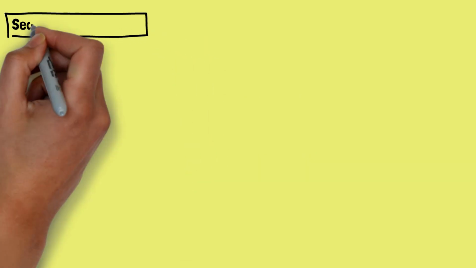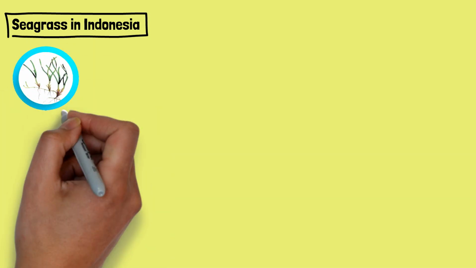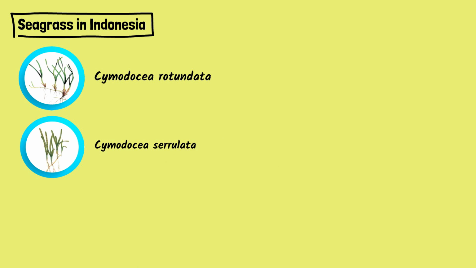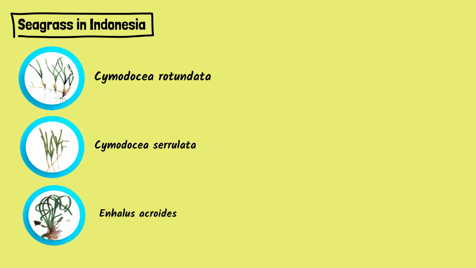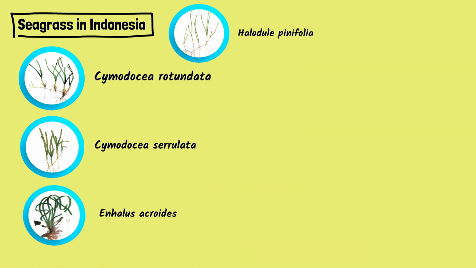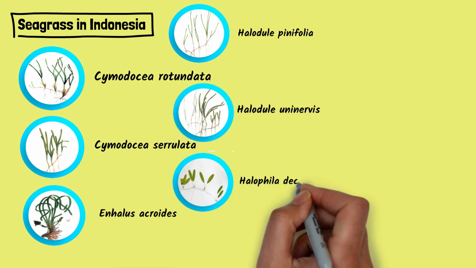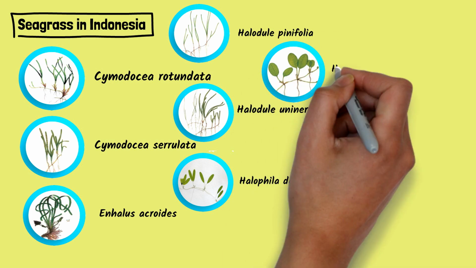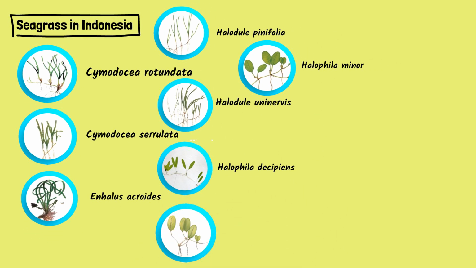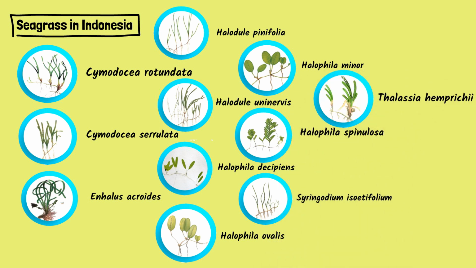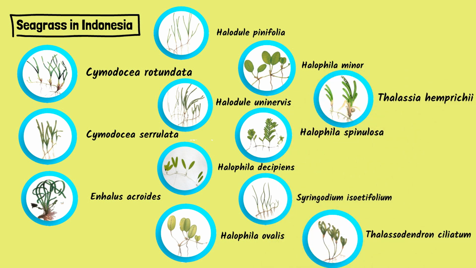There are 60 species of seagrass around the world. Indonesia has 12 species of seagrass, such as Cymodocea rotundata, Cymodocea serrulata, Enhalus acoroides, Halodule pinifolia, Halodule uninervis, Halophila decipiens, Halophila ovalis, Halophila minor, Halophila spinulosa, Syringodium isoetifolium, Thalassia hemprichii, and last Thalassodendron ciliatum.